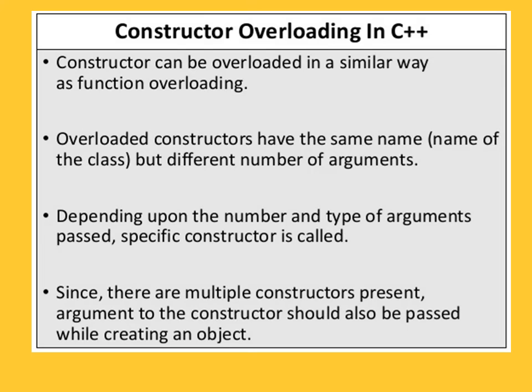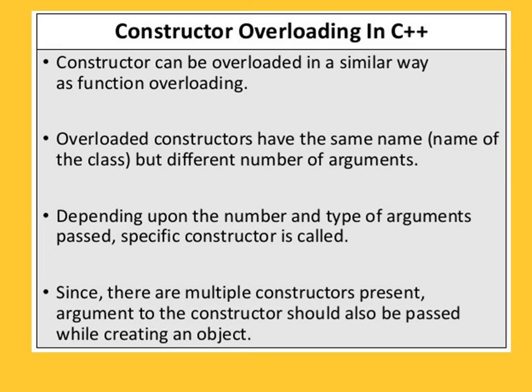Now, constructor overloading is possible. A constructor can be overloaded in a similar way to function overloading. We know what function overloading is: functions having the same name and different signatures or return types. Here we can also declare constructor overloading. Overloaded constructors have the same name, that is the name of the class, but a different number of arguments. Depending upon the number and type of arguments passed, the specific constructor is called.